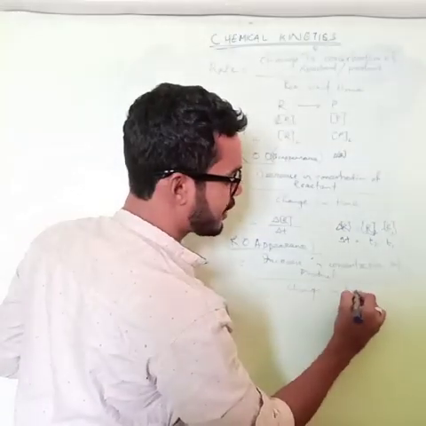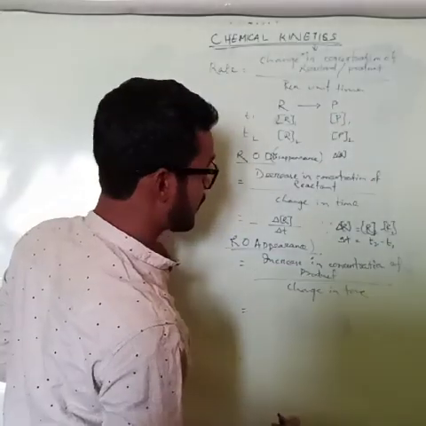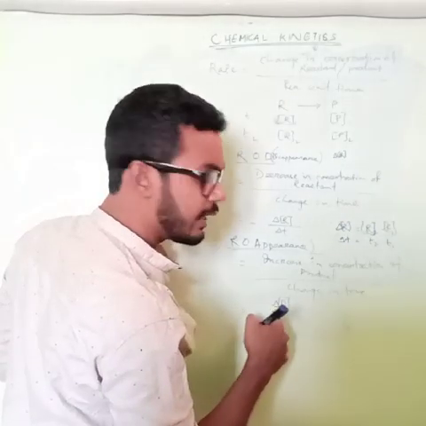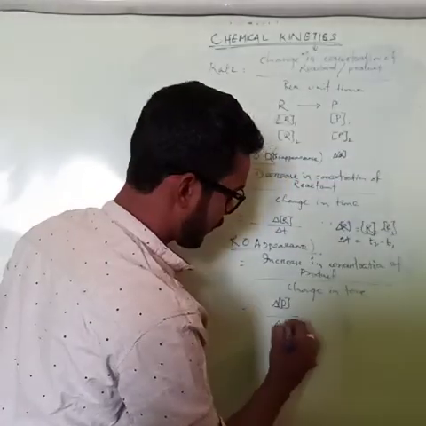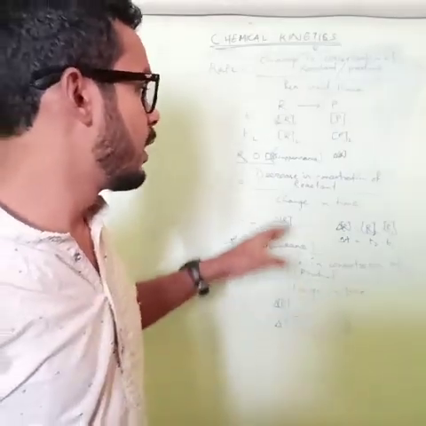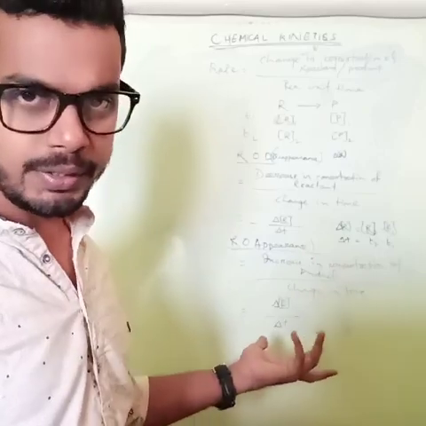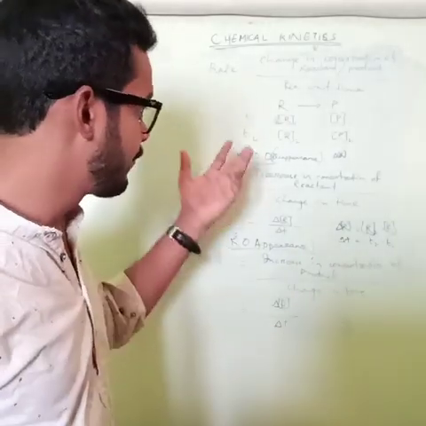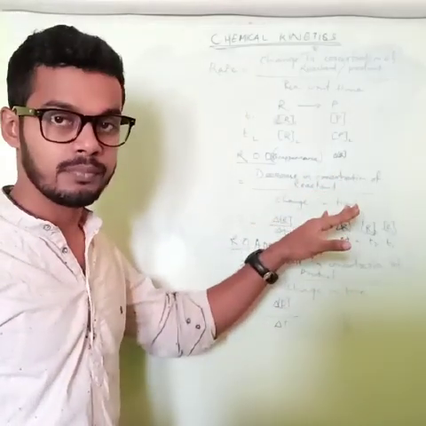The mathematical expression is del concentration of P divided by del T. Simple. If I say calculate ROD and ROA of any reaction, you can calculate. Okay, so note it down everything.